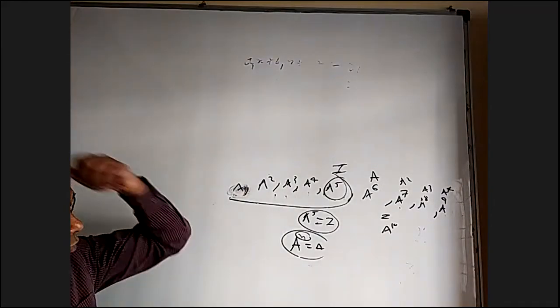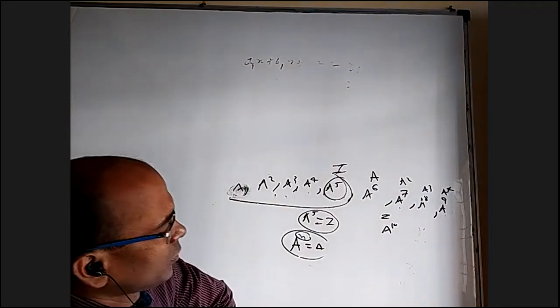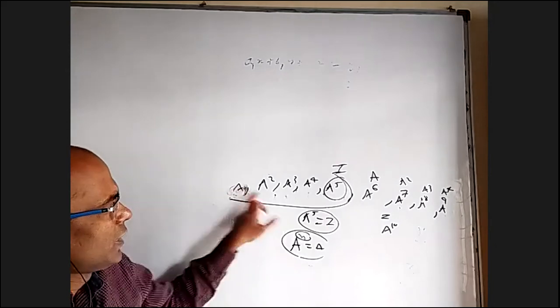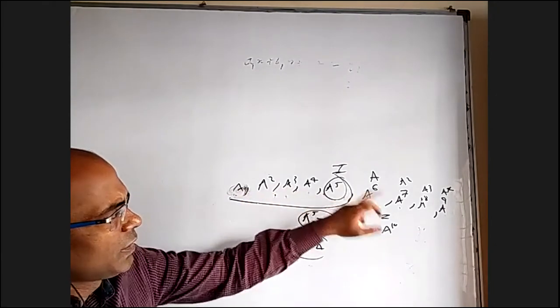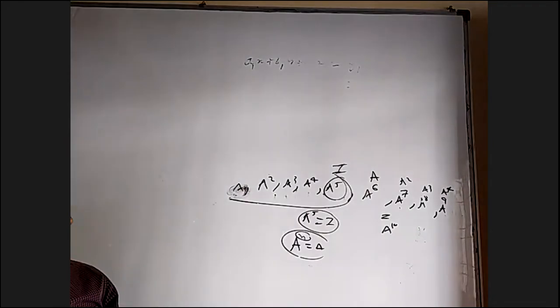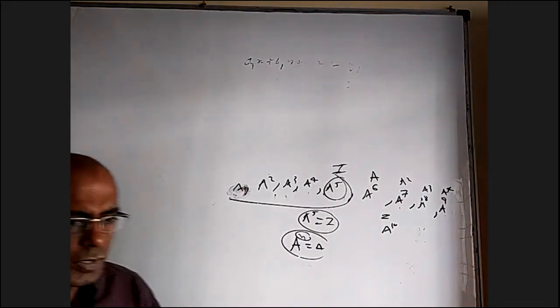4. 4 or 5? Sir, 4 intervals, sir. A square, A cube, A power 4, I. Again A square, A cube, A power 4, I. It could be called a periodic matrix of 5 only, but it may not be called that.